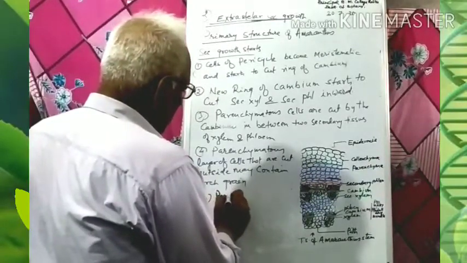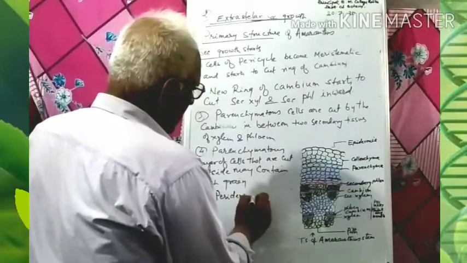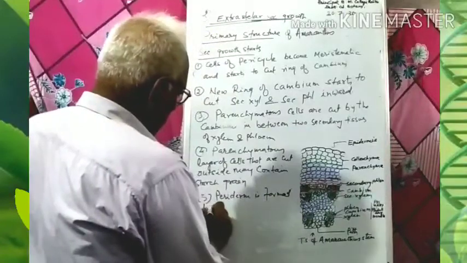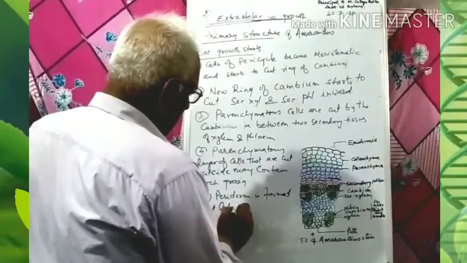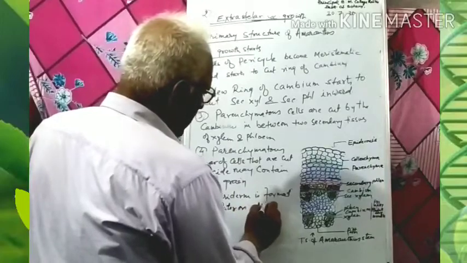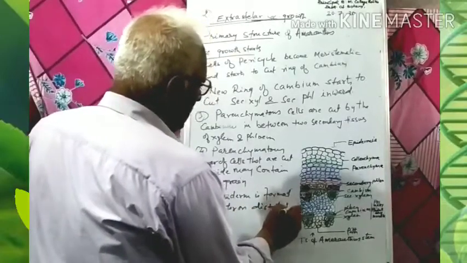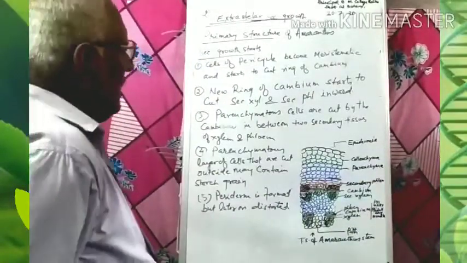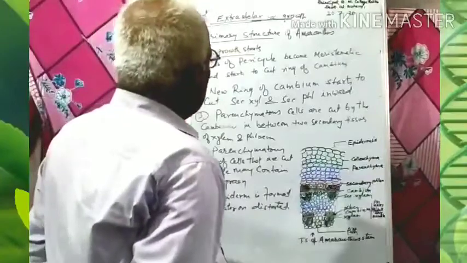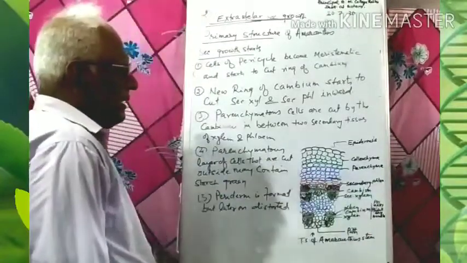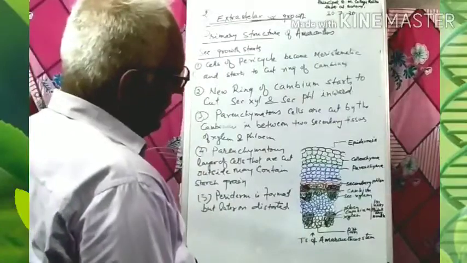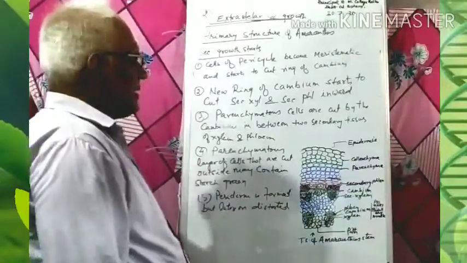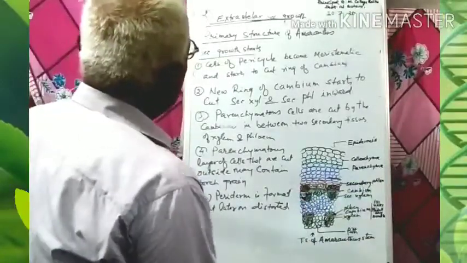Periderm is formed, but later on distorted in the case of Amaranthus. So this is all about the extrastellar secondary growth which occurs in the Amaranthaceae family. The typical example is Amaranthus and Achyranthes also.